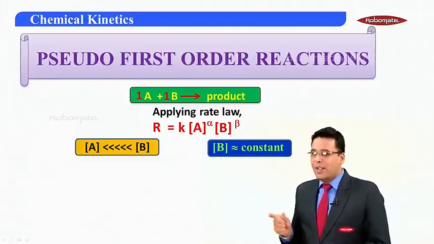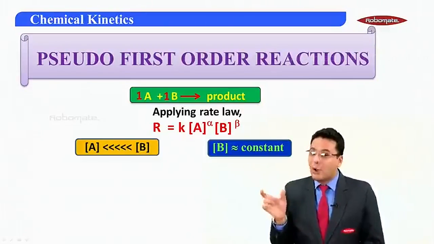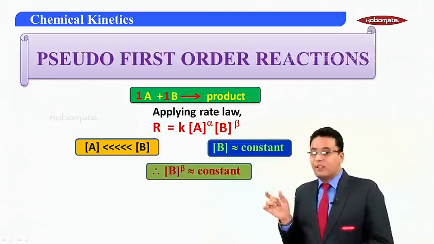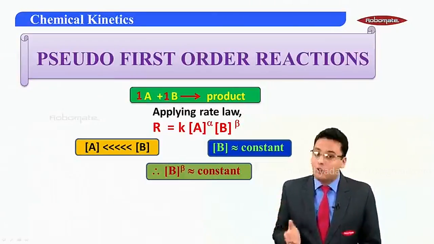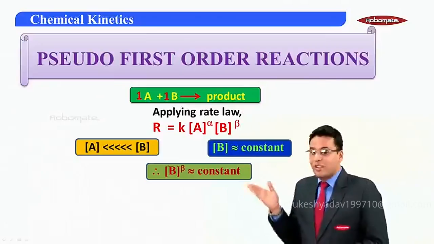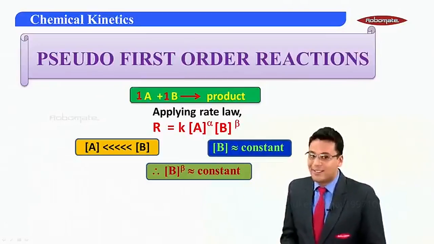Now if concentration of B is a constant, then concentration of B raised to beta will also be a constant, because constant raised to constant is a constant.